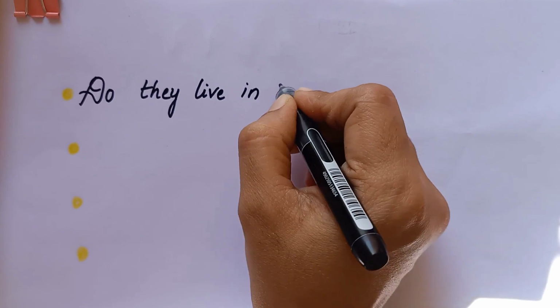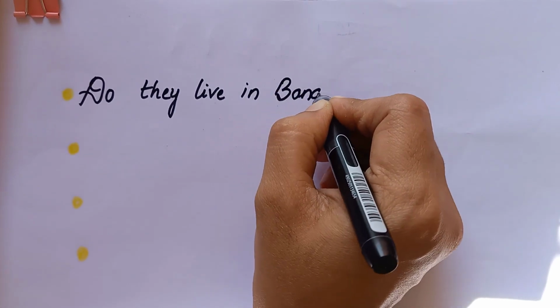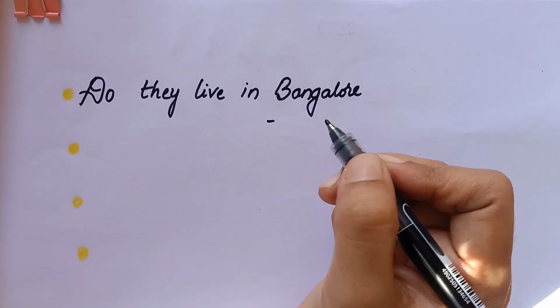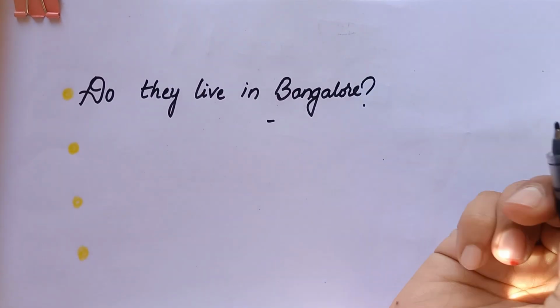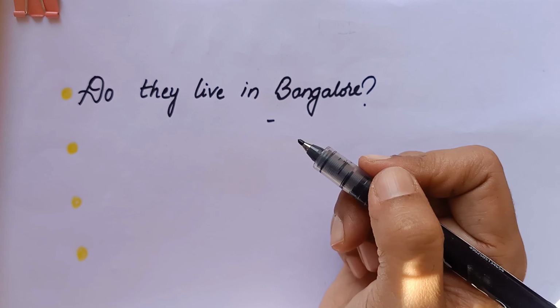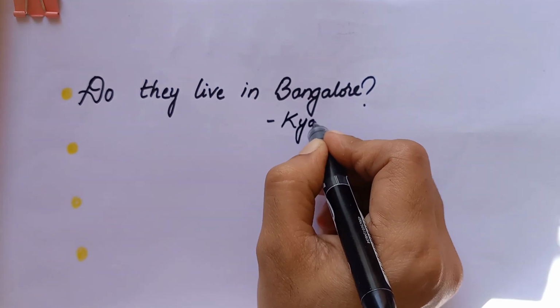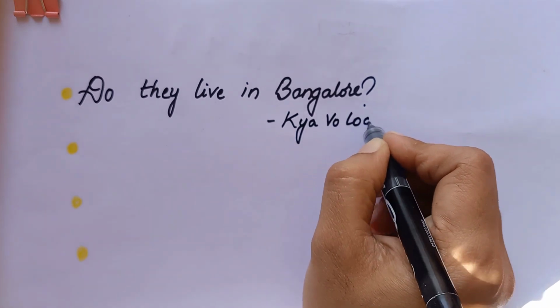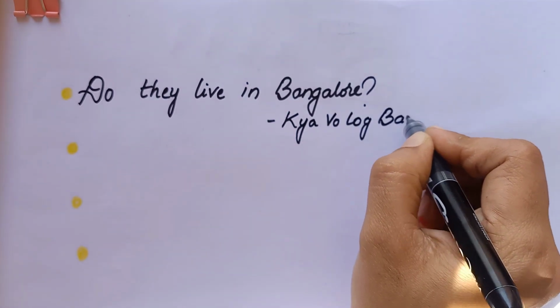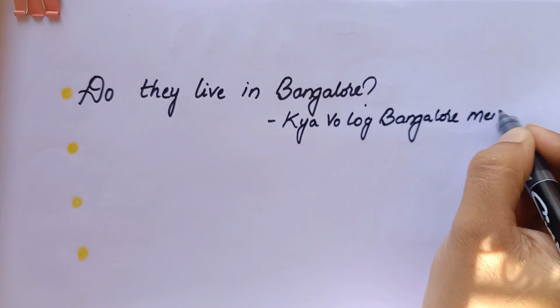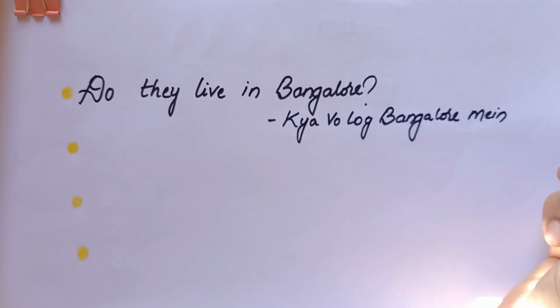Now let us see some examples for these interrogative sentences or interrogative questions. Do they live in Bangalore? Why do? Because here the subject used is they. So whenever they is there, you should use the word do. Okay, you should start with do for the interrogative questions. Do they live in Bangalore? In case of present simple tense, do they live in Bangalore? क्या वो लोग बैंगलोर में रहते हैं?